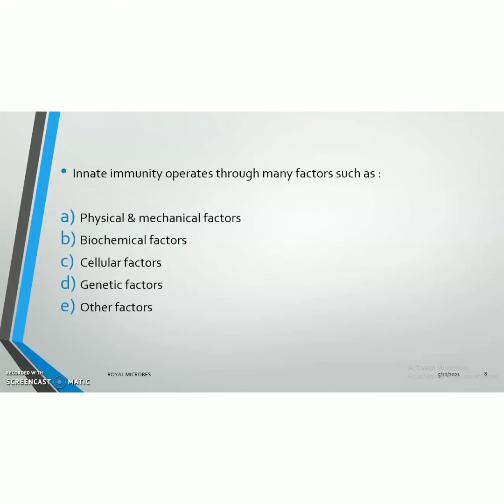Then coming to the factors responsible for innate immunity, the innate immunity operates through many factors such as physical and mechanical factors, biochemical factors, cellular factors, genetic factors and other factors. All these factors will be discussed in next lectures.